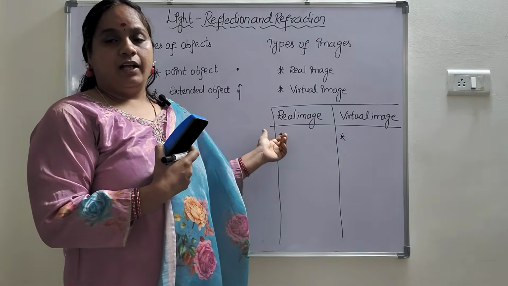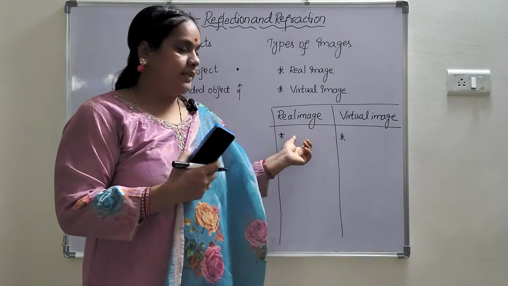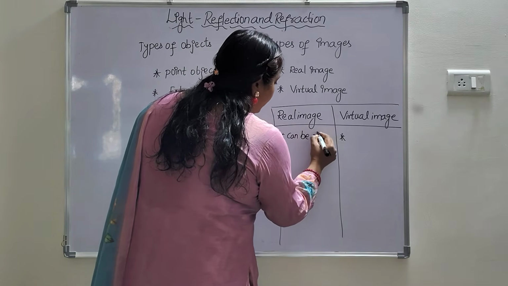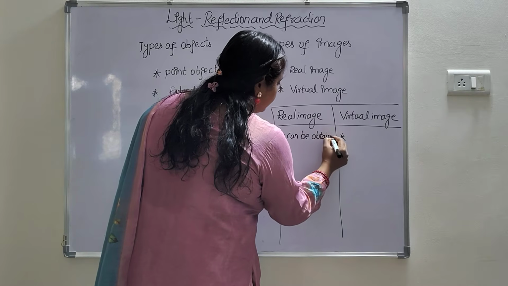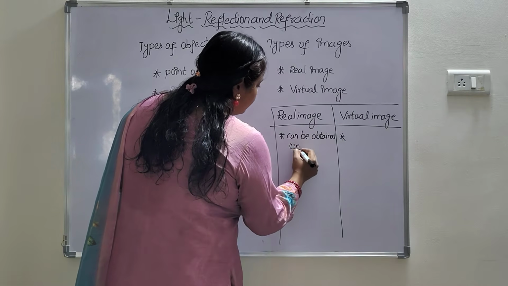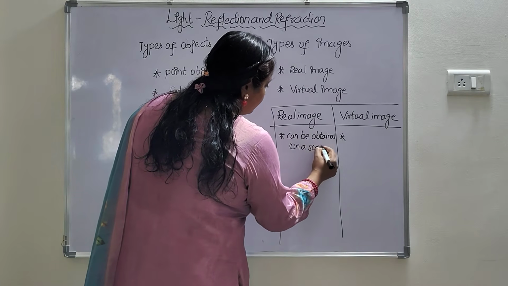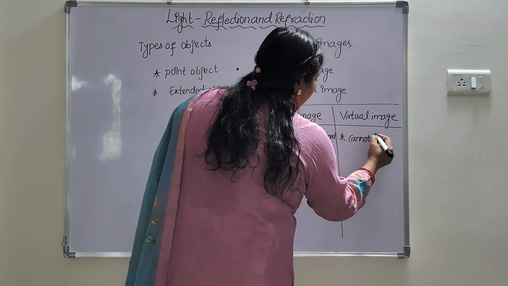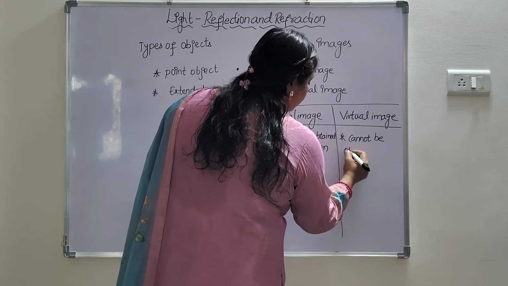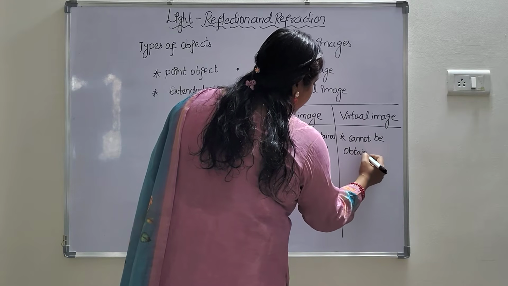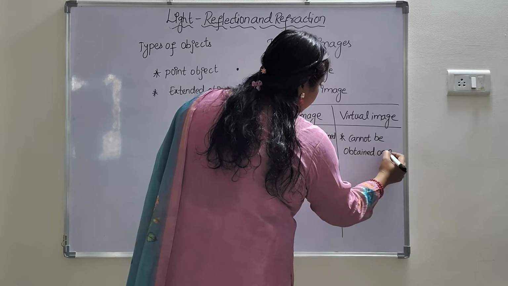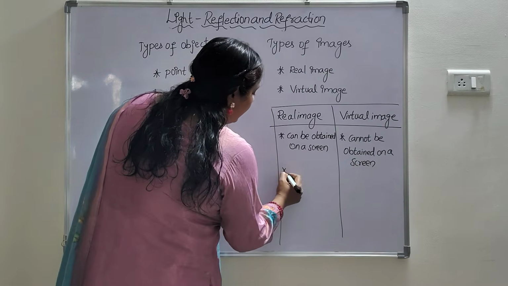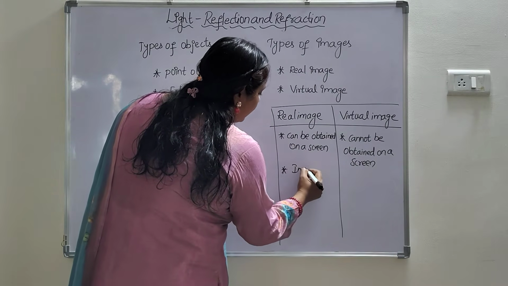A real image can be obtained on a screen. A virtual image cannot be obtained on a screen. Real images are inverted.